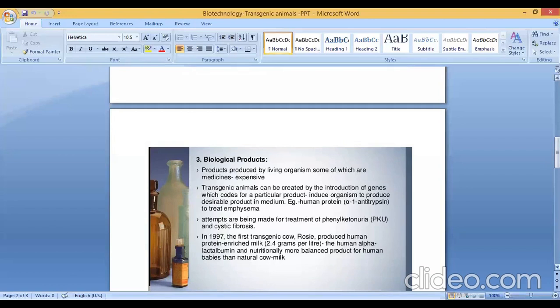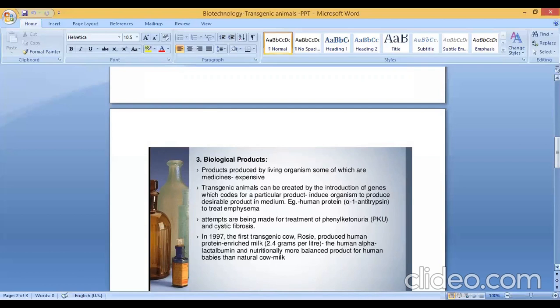In 1997, the first transgenic cow, Rosie, produced human protein enriched milk, that is 2.4 grams per liter. The human alpha-lactalbumin made a nutritionally more balanced product for human babies than natural cow milk. So this is very nutritional.